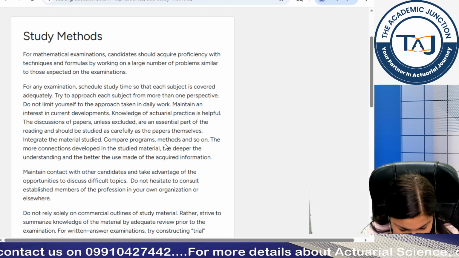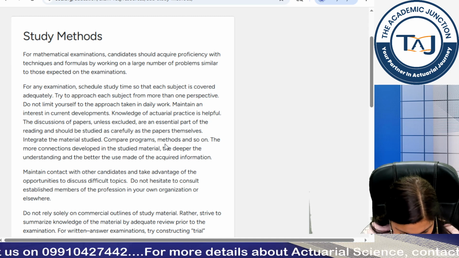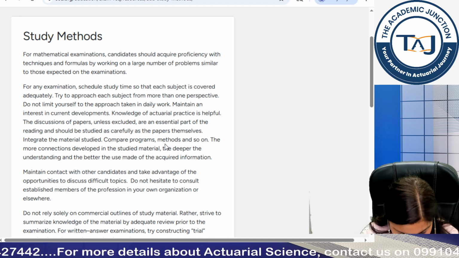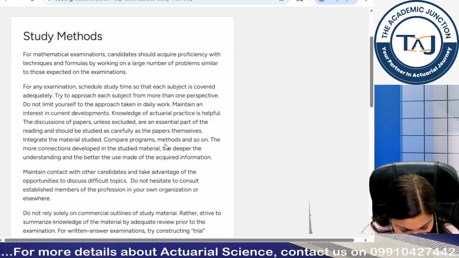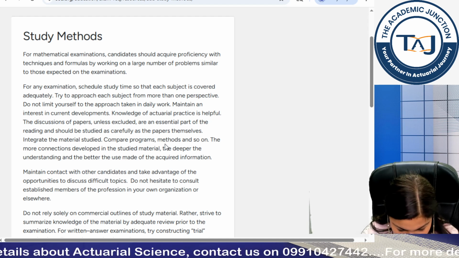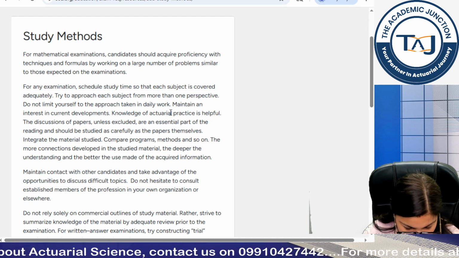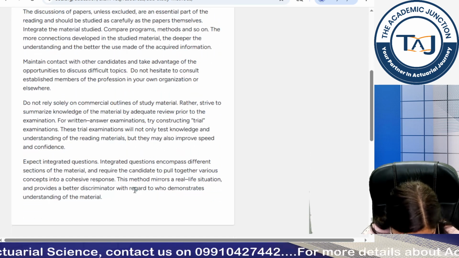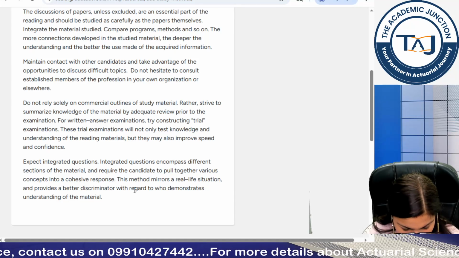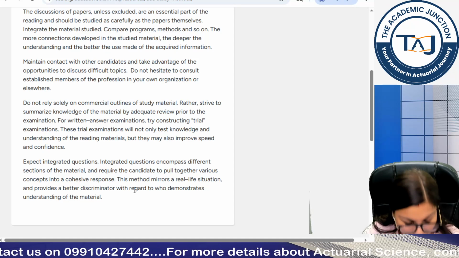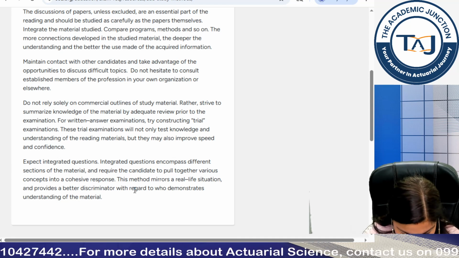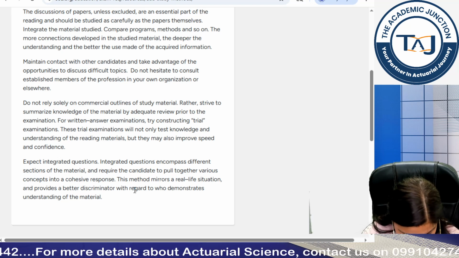Discussions of papers, unless excluded, are an essential part of the reading and should be studied as carefully as the papers themselves. Integrate the material studied, compare programs, methods, and so on. The more connections developed in the study material, the deeper the understanding and the better the use made of the acquired information. Maintain contact with other candidates and take advantage of the opportunities to discuss difficult topics. Do not hesitate to consult established members of the profession in your own organization or elsewhere. Do not rely solely on commercial outlines of study material. Rather, strive to summarize knowledge of the material by adequate review prior to the examination.